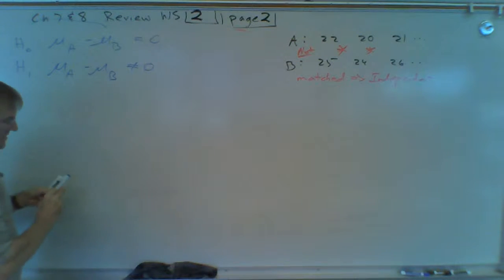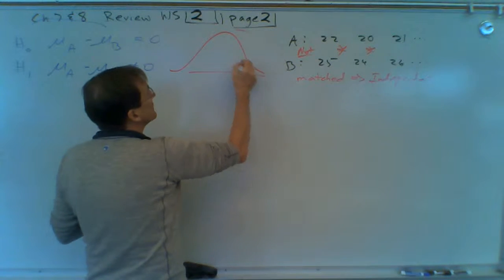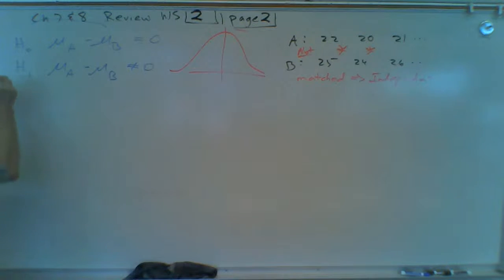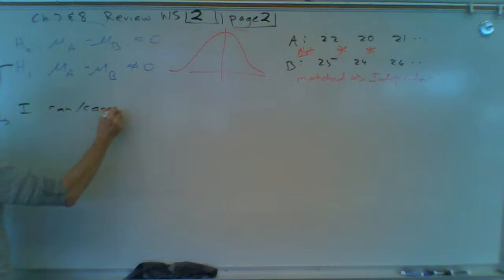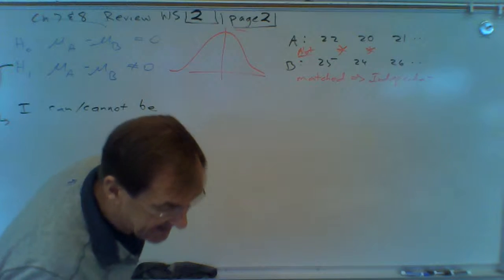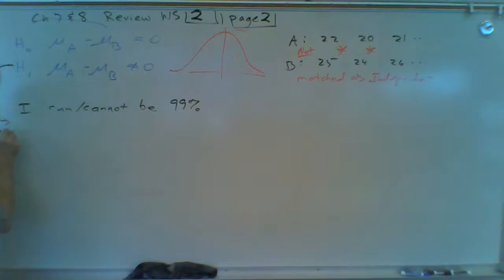So let me do the conclusion first, while I'm still thinking about it. Here's my conclusion based on the alternate hypothesis. I can or cannot be, let's see, our confidence level is 99% confident. Billy wants to be very confident, so he's doing a 99% confidence level test.